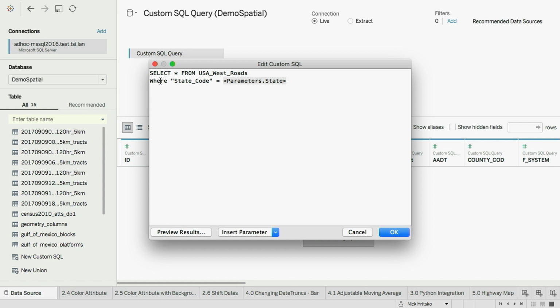In fact, I had an interesting Doctor Session a couple days ago where a customer was saying their DBA was looking at the logs down at the database level, and they were having trouble figuring out which workbook it was coming from. And we thought about, well, could we create a parameter and save that, give it a default value of the workbook title, and actually use custom SQL to pass that down and put it somewhere in the SQL statement so that they can help debug it. Just being aware of that may unlock new use cases for you, if you're thinking about the fact that you can take this value and pass it down in that SQL.